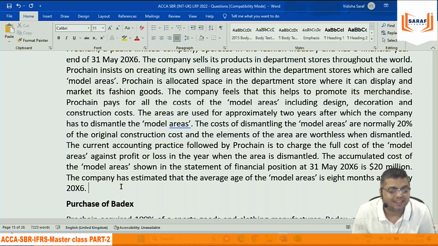And then it says 20% of the original construction cost is the dismantling cost. The cost of dismantling the model areas is normally 20% of the original cost.